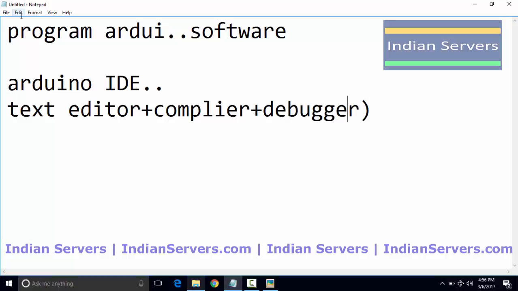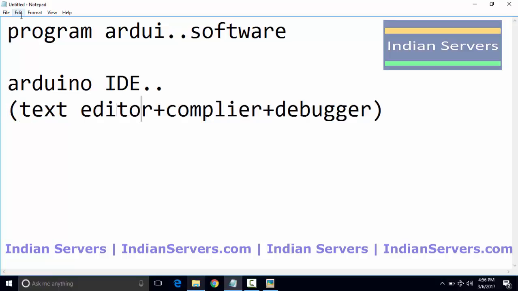So it's a mixture of some tools, that is text editor which is helpful for writing the program, compiler to know the errors and to compile the program, and also debugger to debug the program. So Arduino IDE contains mainly these three things.